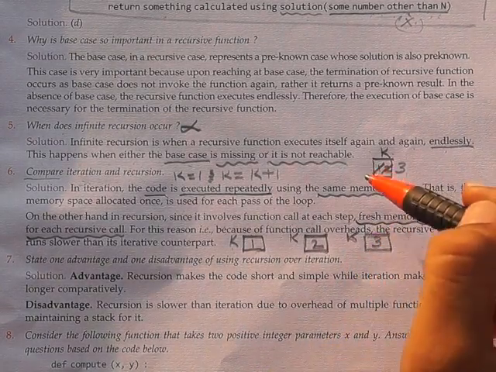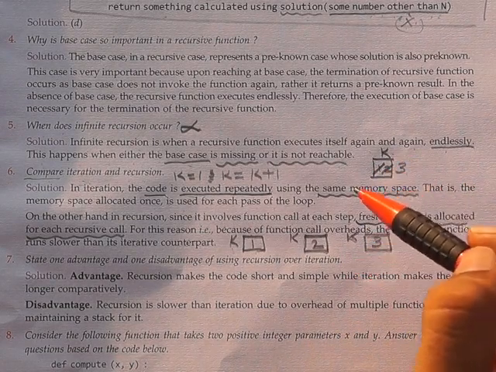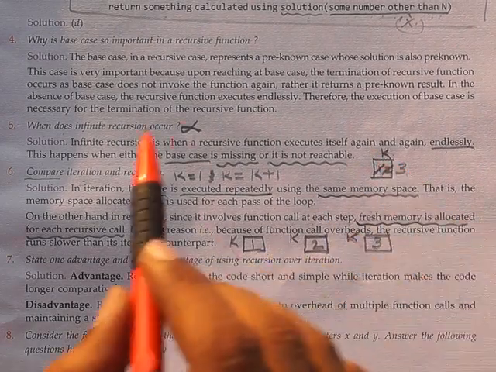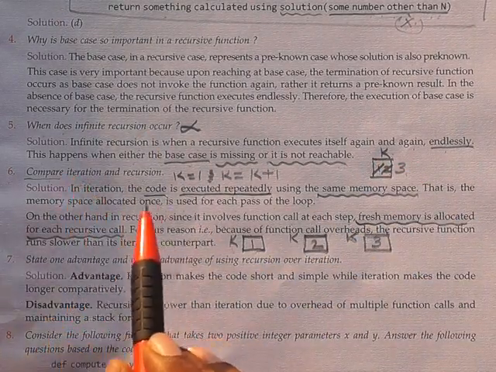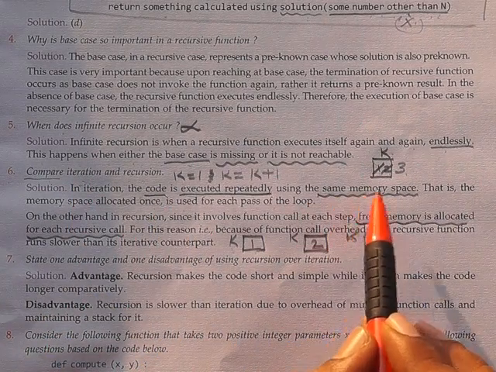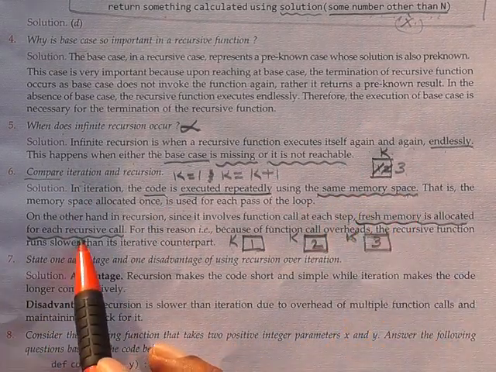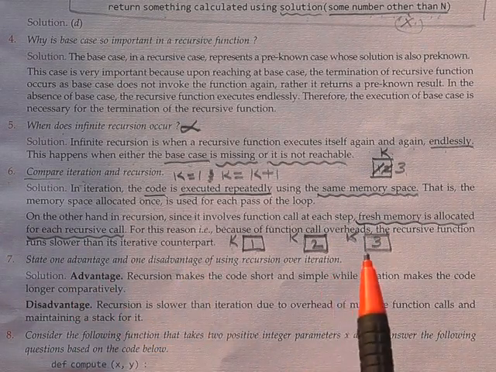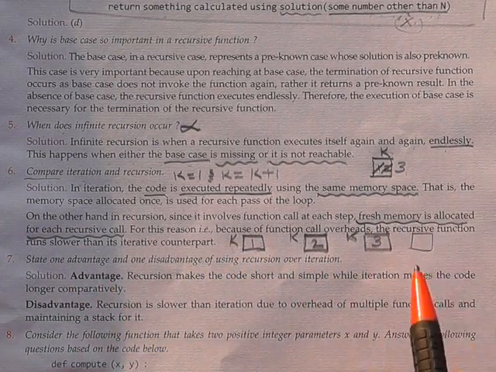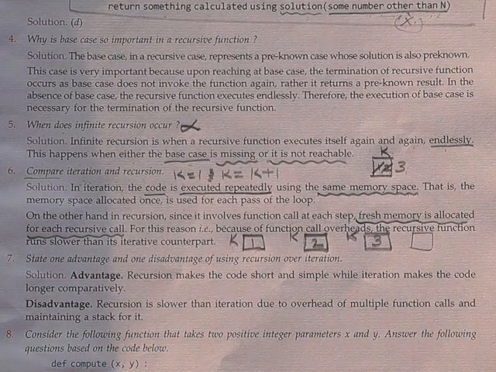So this is the difference between iteration and recursion. In iteration, in each and every for loop or while loop, the same memory is used, whereas in recursion, in each and every recursion call, a new fresh memory is created every time. So this is the comparison of iteration and recursion.